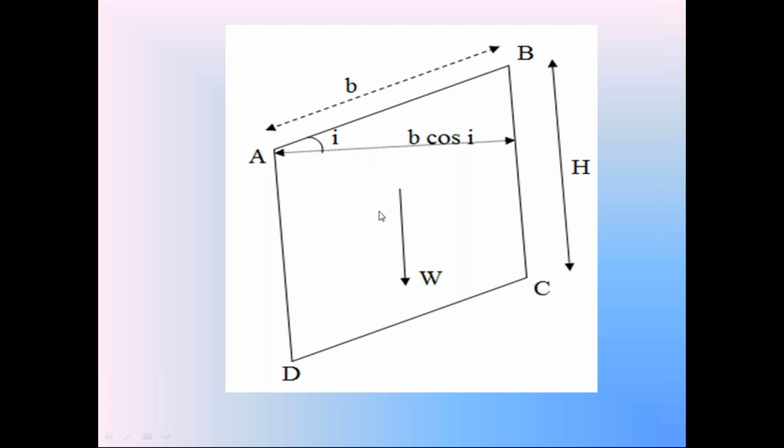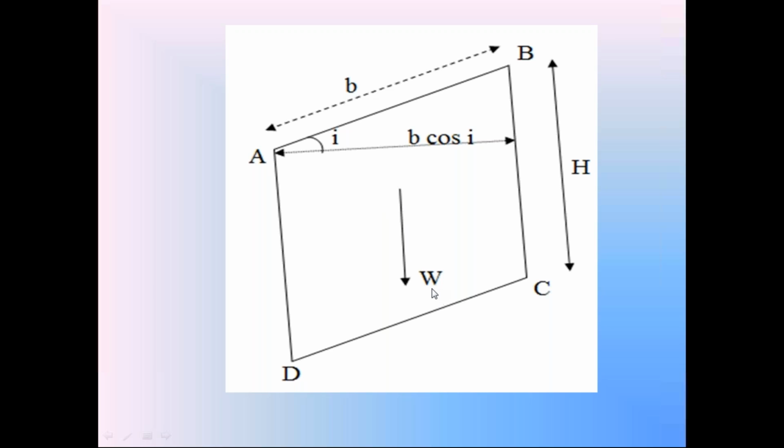Since the soil is in dry condition, take gamma as the unit weight of this soil in the soil prism. You know that unit weight is equal to weight W divided by volume. W is the weight of this soil prism.